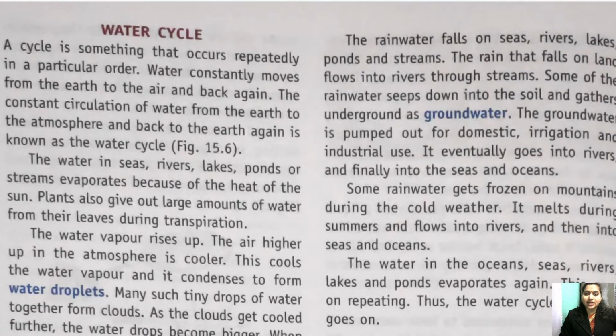When the sun rays fall on these water bodies, then what happens? The surface of the river, sea, lake, ponds becomes warm and heated. The temperature increases, and as the temperature increases, it evaporates in the form of water vapor. Clear? As it evaporates in the form of water vapor and as the vapor rises up in the atmosphere, the temperature decreases. And we know that when the temperature of water vapor decreases, it condenses.